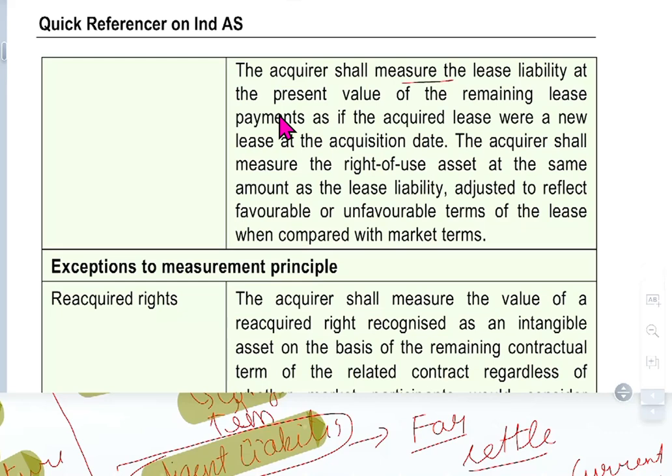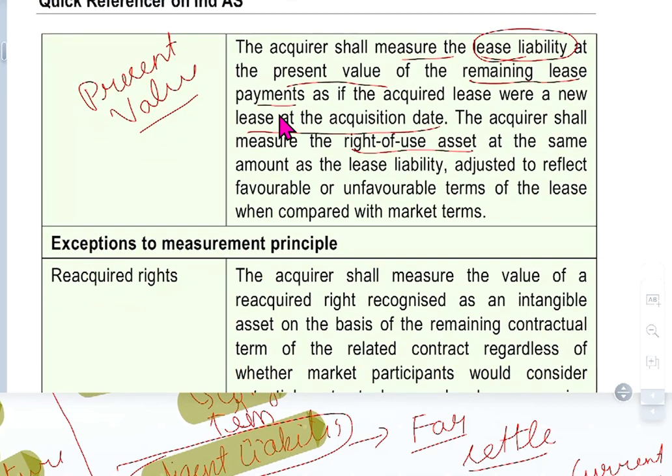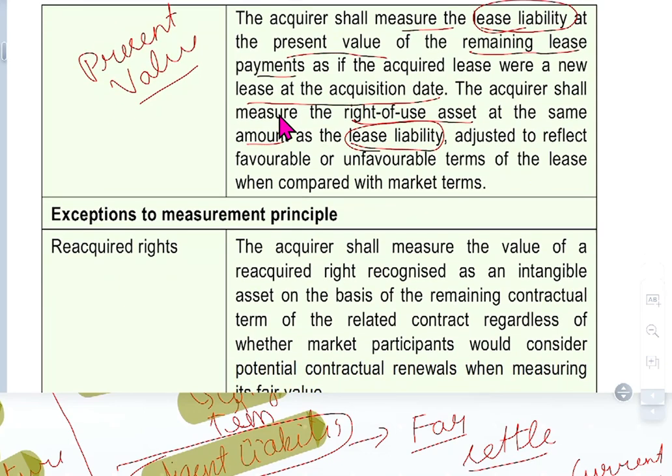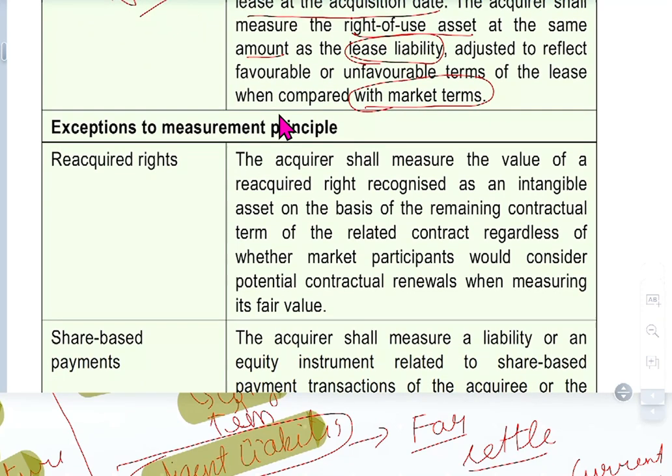The acquirer shall measure the lease liability at the present value of the remaining lease payments, as if the acquired lease were a new lease at the acquisition date. The acquirer shall measure the right-of-use asset at the same amount as the lease liability, adjusted to reflect the favorable and unfavorable terms of the lease when compared with market terms. So they are comparing whether this lease is beneficial or not, and also whether the rent they pay is market viable or not.